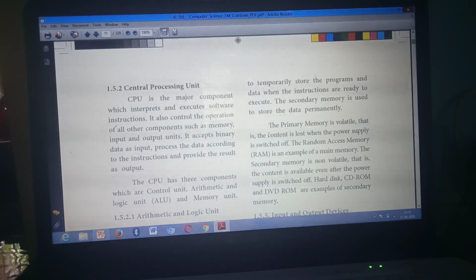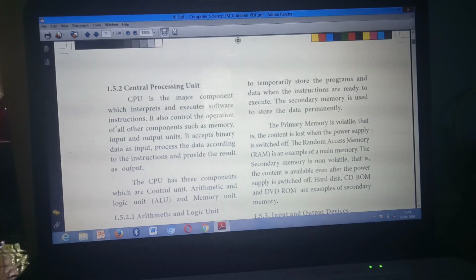Under the heading primary memory, third point: the content is lost when the power supply is switched off. Here, third point: content is available even after the power is switched off.